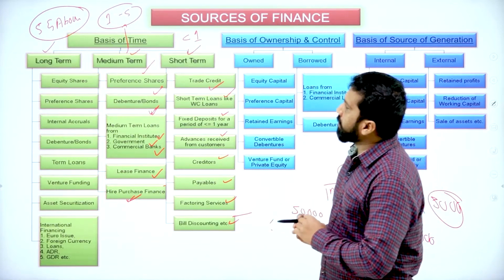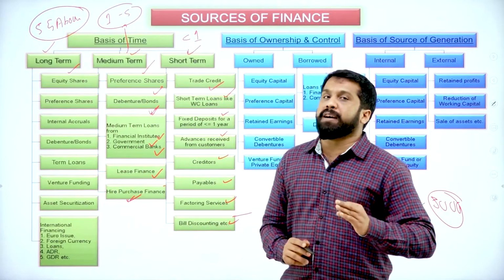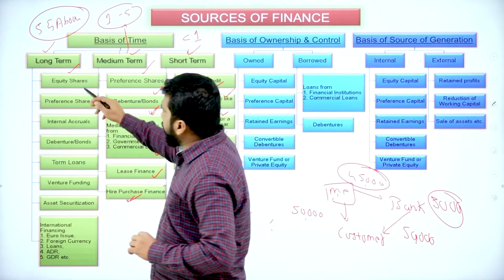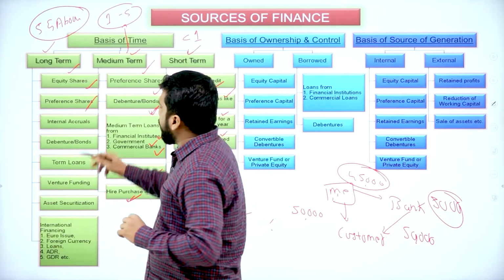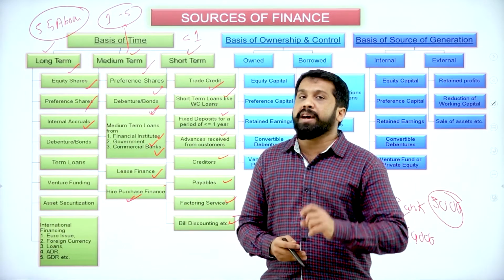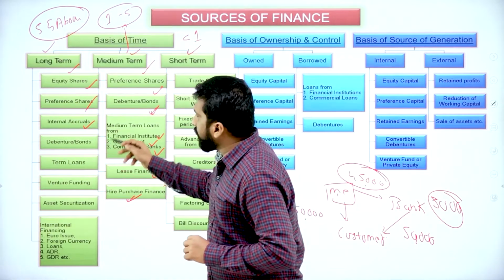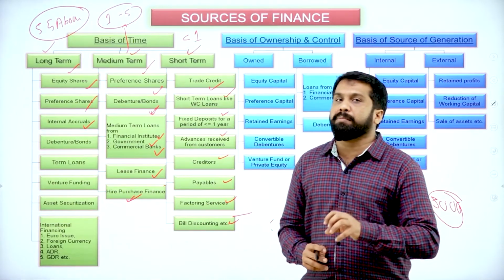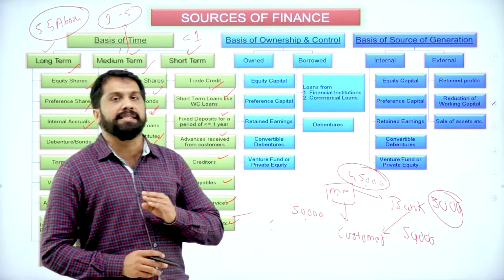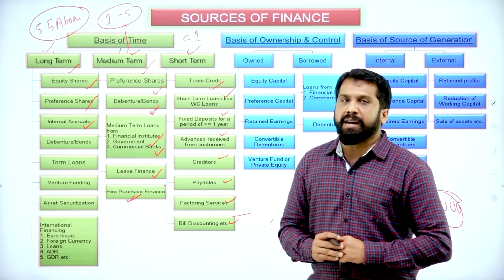Now, the next one is long term. As I told you, anything which is more than 5 years, we call it long term finance. Now, equity, preference, you know that. Internal accruals means few sales you have done, you have given them 5 years time, 6 years time. That is called internal accruals. You have given some loan to some of your directors. Director promised that after 6 years I'll give you this amount. So those are called internal accruals.